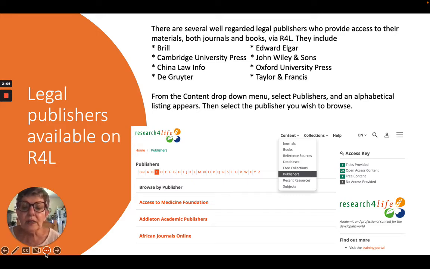When you click onto that, you get an alphabetical listing of publishers, and then you may want to browse which items, which books or journals from those publishers, are available to you on Research4Life. This can be really useful when you're looking at a certain publisher to see the type of items, the type of books they publish, especially for those of you who are at the stage of wanting to write research papers. It helps to know which publishers will publish in your field of research.